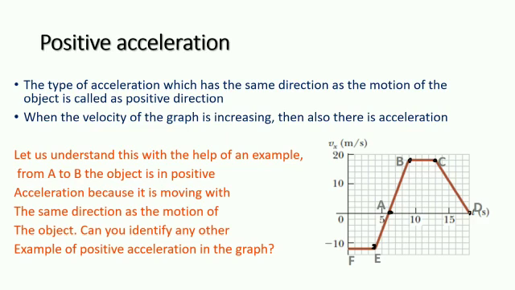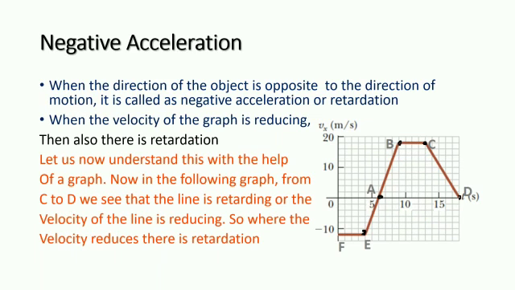Now let us talk about positive acceleration. This type of acceleration is present when the object has the same direction of motion or when the velocity in the graph is increasing. Positive acceleration does not mean that both of the velocities should be in positive direction. Both can also be negative. Since we know that negative and negative become positive, we can say that positive acceleration does not depend on the sign of the velocity.